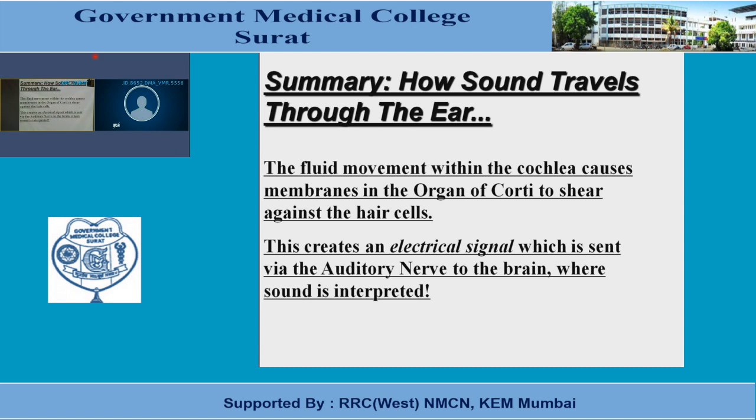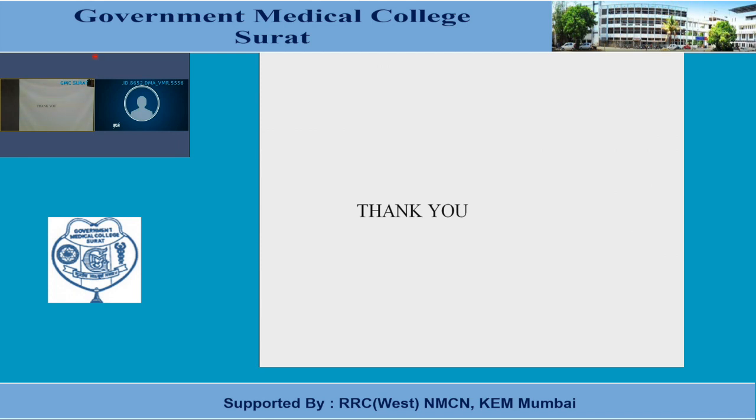So mechanical energy is converted into electrical energy, and this electrical energy in the form of impulses is transmitted through the auditory nerves to the brain, where interpretation of the sound takes place. So this was all regarding the electrophysiology, how the receptor potential is developed.